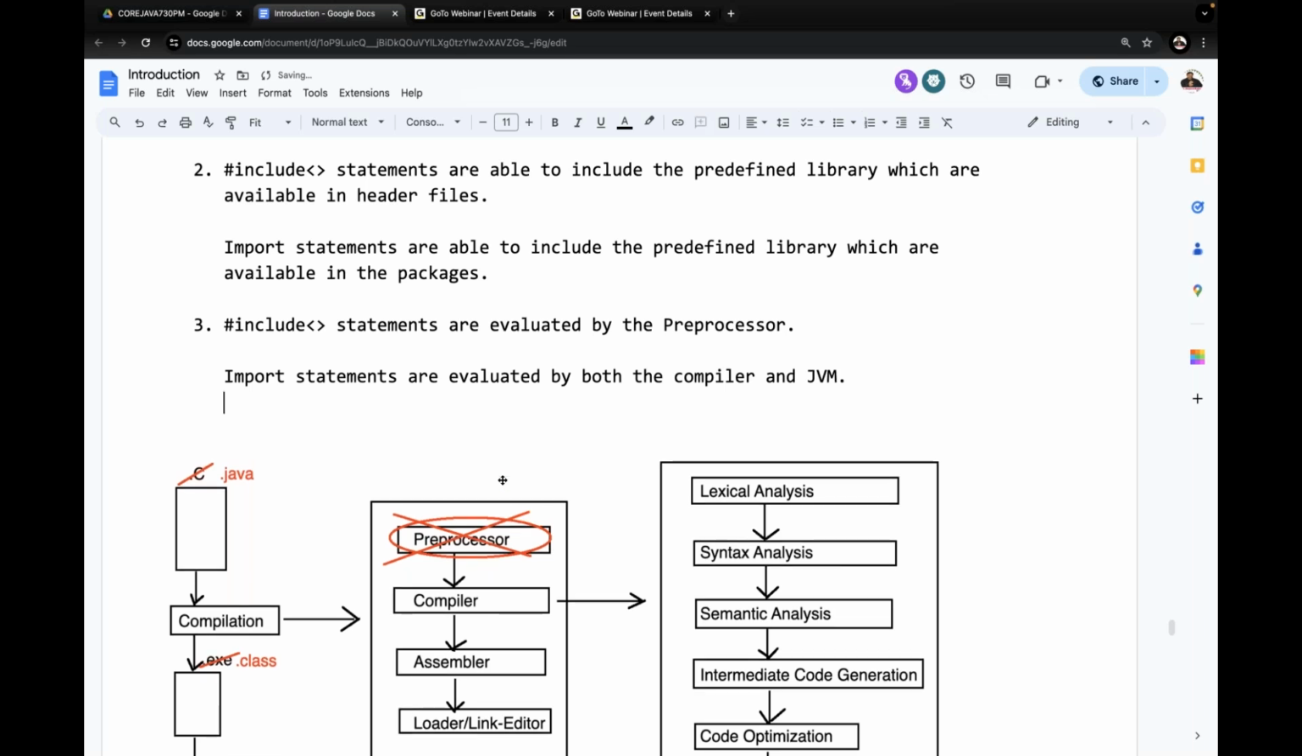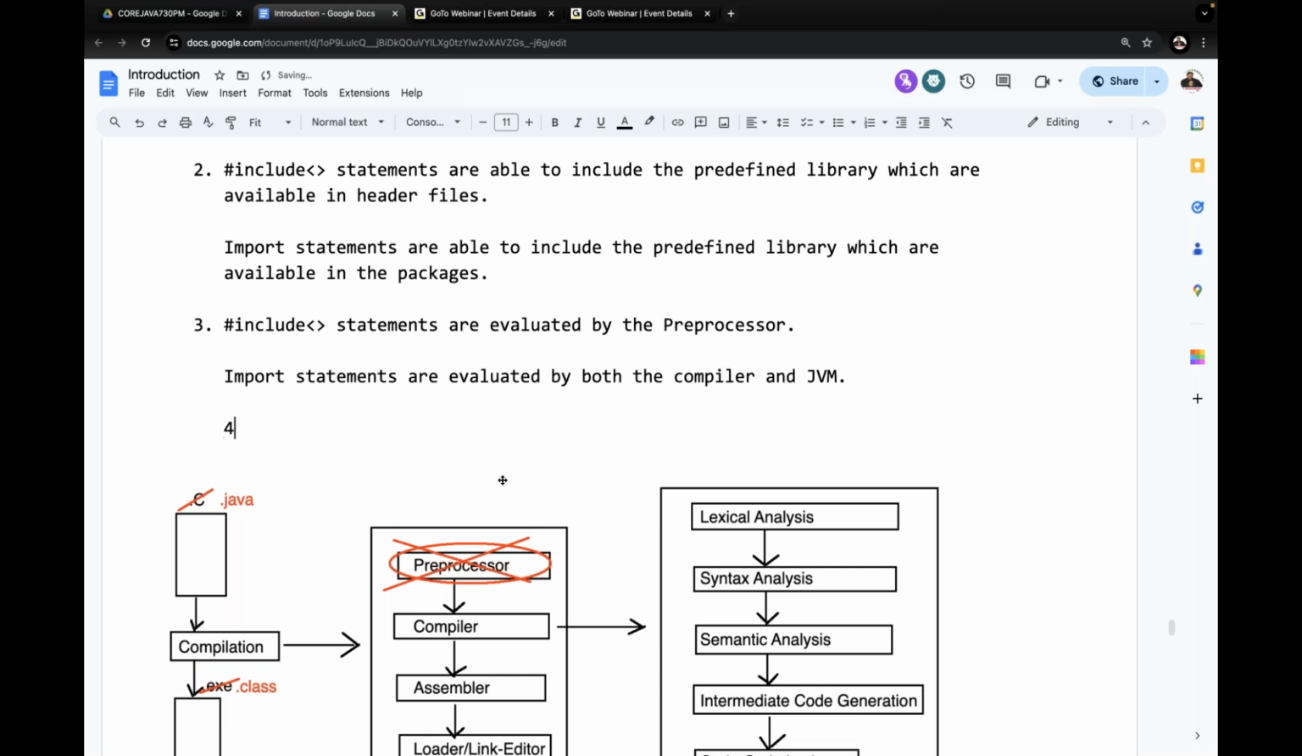Why? Because the compiler has to check whether the packages are available or not. For that, it must evaluate the import statement. The JVM has to load the package contents into memory, so it must also evaluate the import statements. Import statements are evaluated by both compiler and JVM. But the hash include statements are evaluated by whom? Preprocessor only.